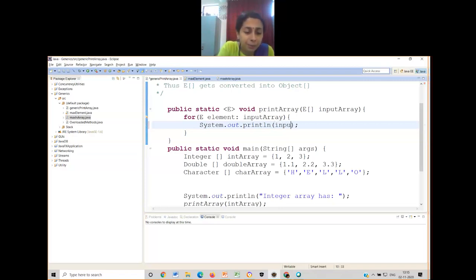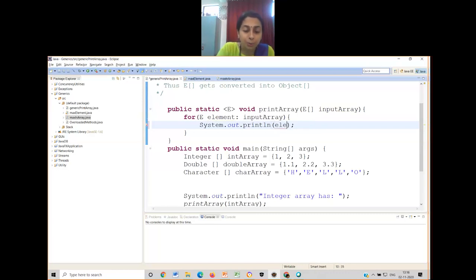Can I print input array? If I print input array, it has more than one element. But a for loop works element by element. You cannot pass the whole input array at a time. Correct? So even this is not possible. Then what am I supposed to print?